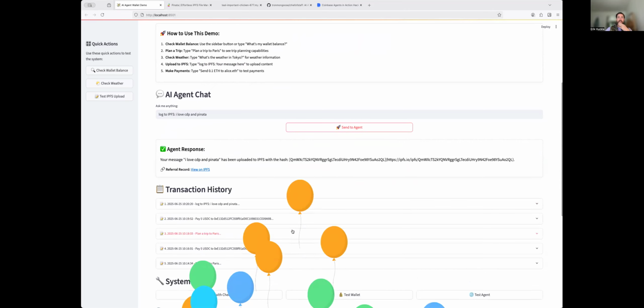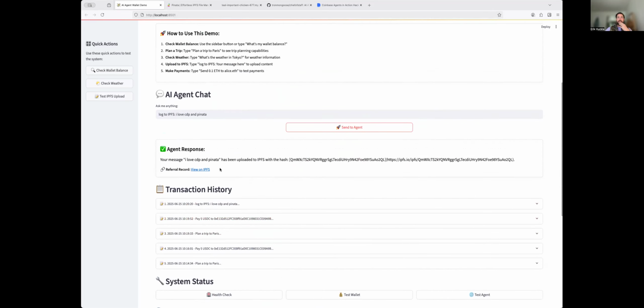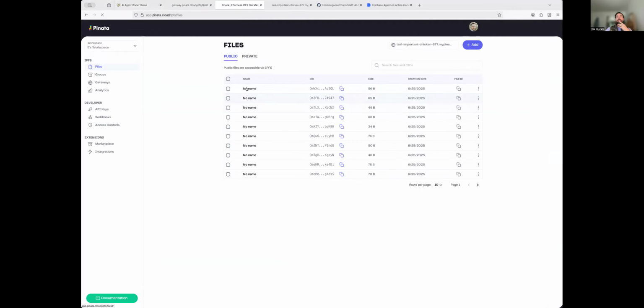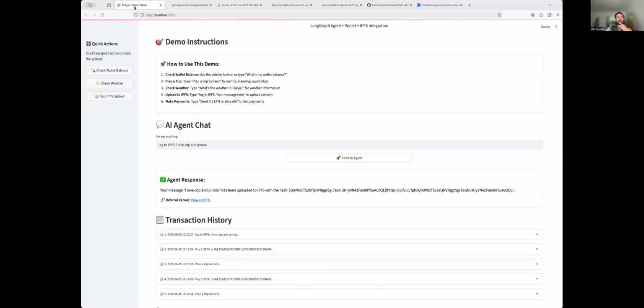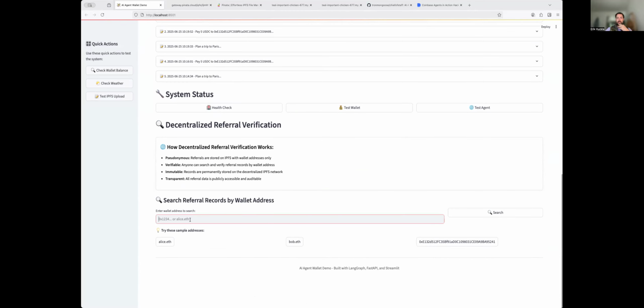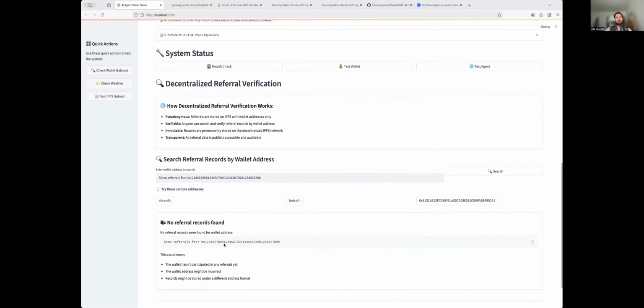And while we're sending that, I'll just show that real quick. So if you do this on IPFS, CDP and Pinata, you go in here and you'll see the newest ones pop up, which is really cool. Just showing this decentralized product. The last piece is you can actually show referrals over time. So let's see if this one actually works. No referral records right now, but over time you could see people doing a series of them.